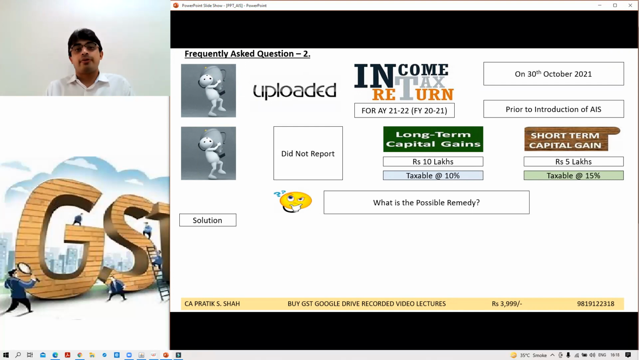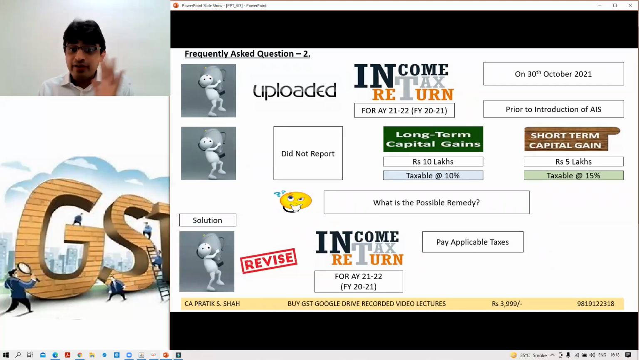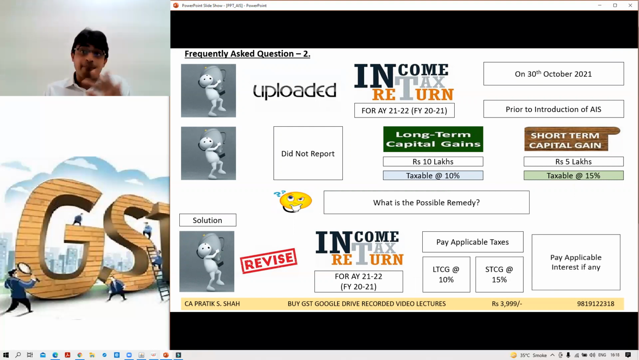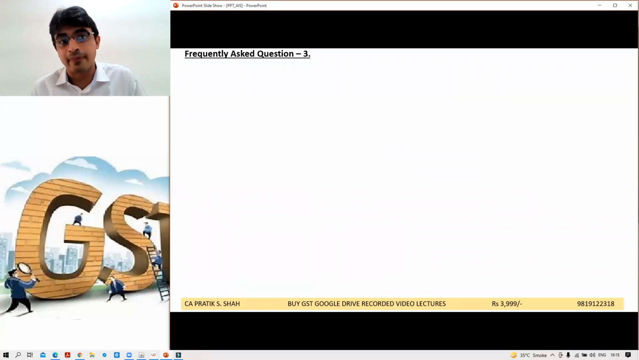Even such taxpayers are required to revise income tax return. Whatever applicable tax, long term pay 10%, short term pay 15%, please pay it. Please pay it immediately and pay if there is any interest applicable under section 234, वो भी करना पड़ेगा. So please, notices are going to be very easy now for the officer. पूरा आपका information इसके पास है. So you will immediately get notice. So revise your ITR return.